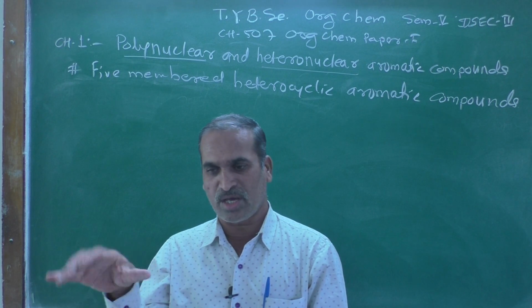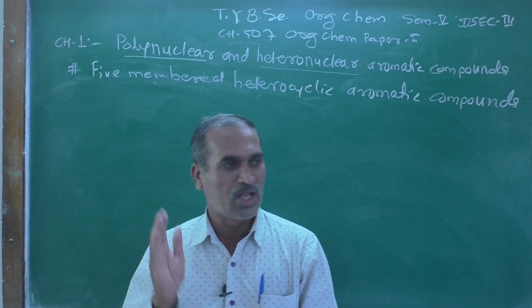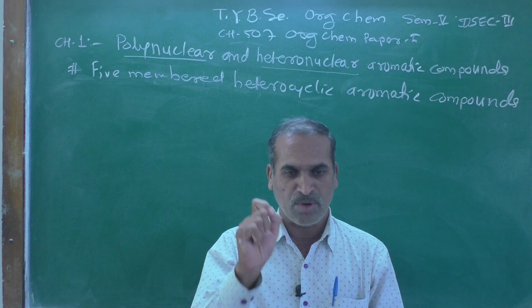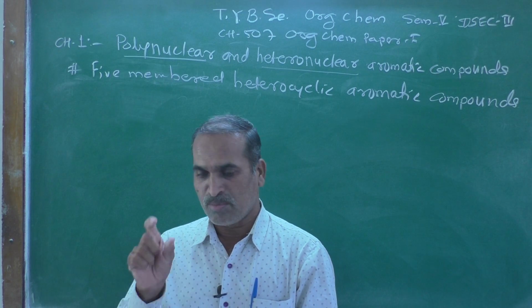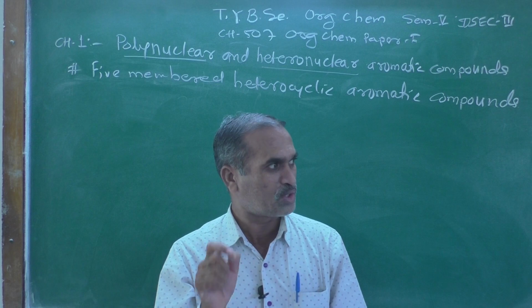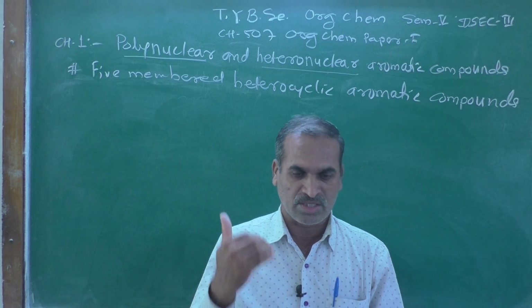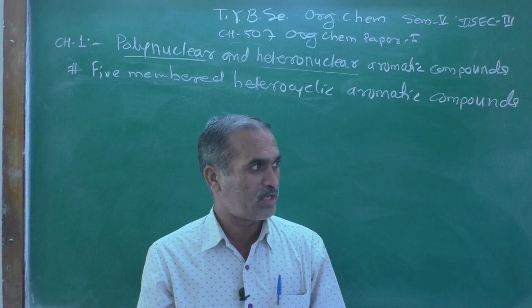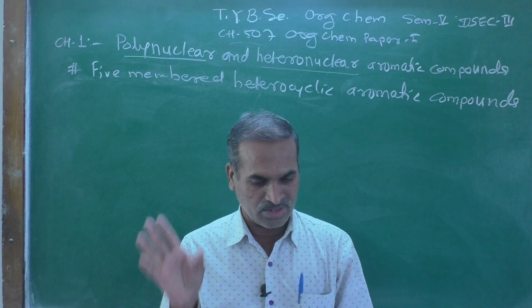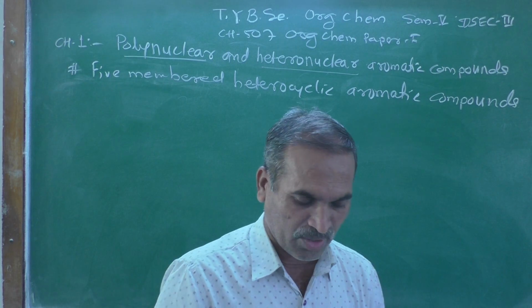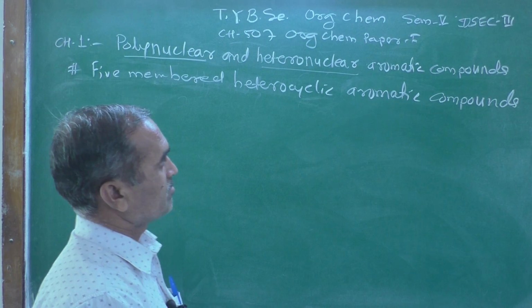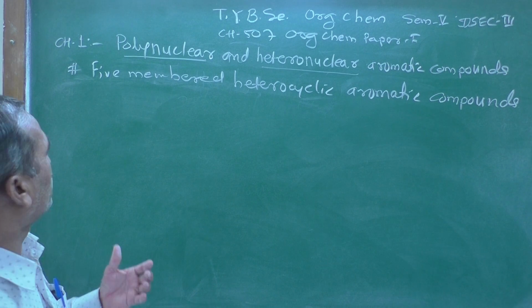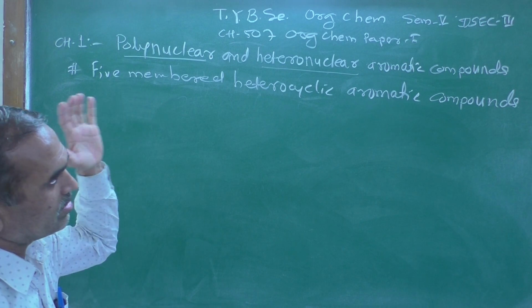How can pyrrole be synthesized? The well-known reaction is known as the Paal-Knorr synthesis, or you can call it the Paal-Knorr synthesis of pyrrole. So that type of thing we can see here, and we are discussing the 5-membered heterocyclic aromatic compound.